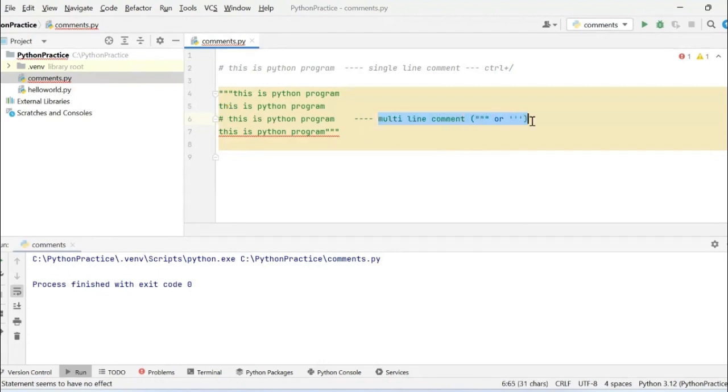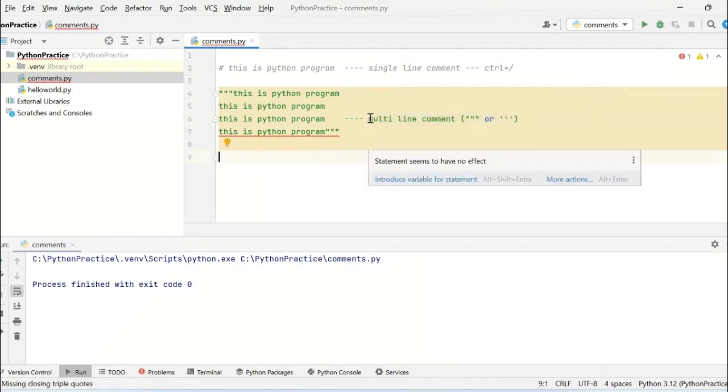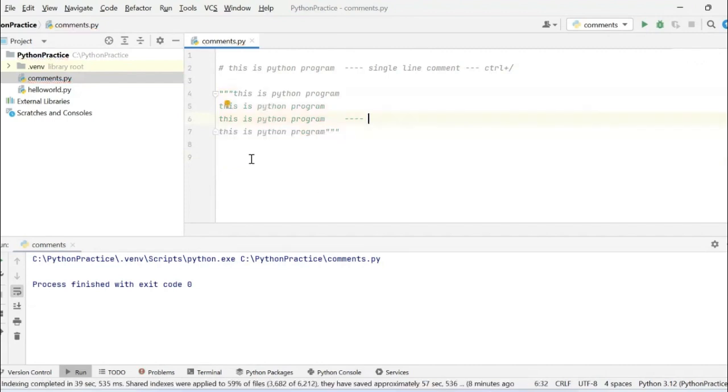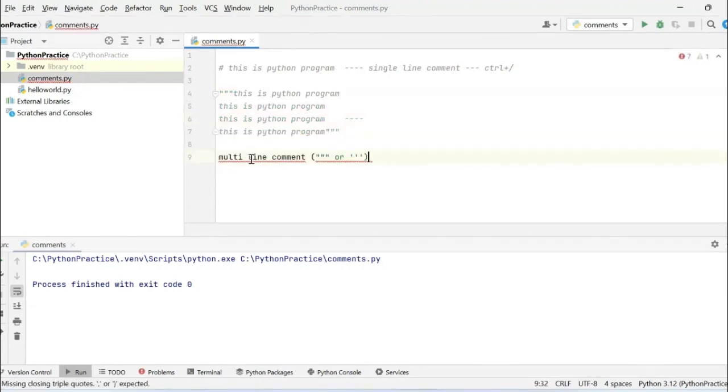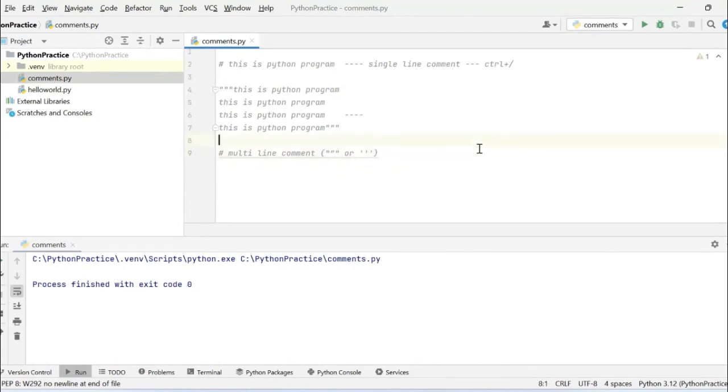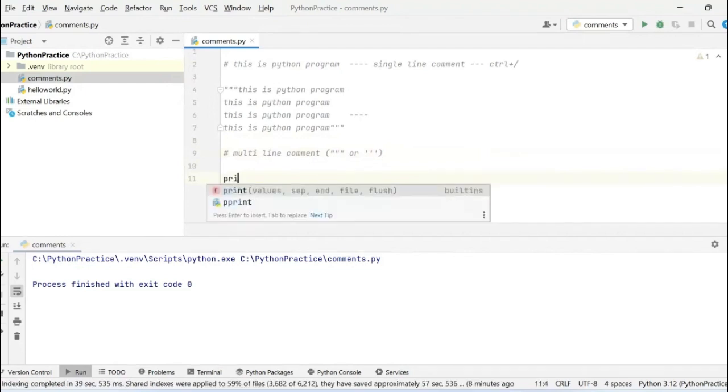Let me remove this and make it clear here. So for a multi-line comment, you can specify that in between triple double quotes or triple single quotes. We'll see what triple double quotes and triple single quotes are when we discuss strings. Don't worry. And let me use some random statement which I can print.